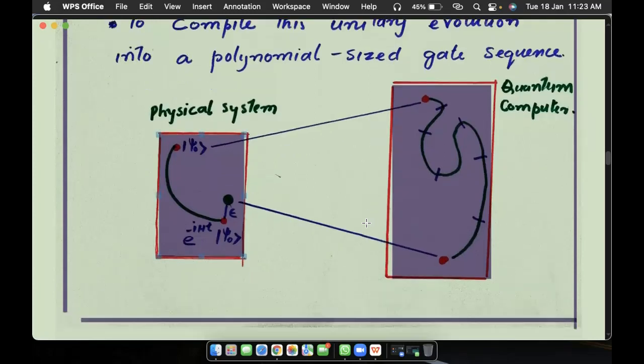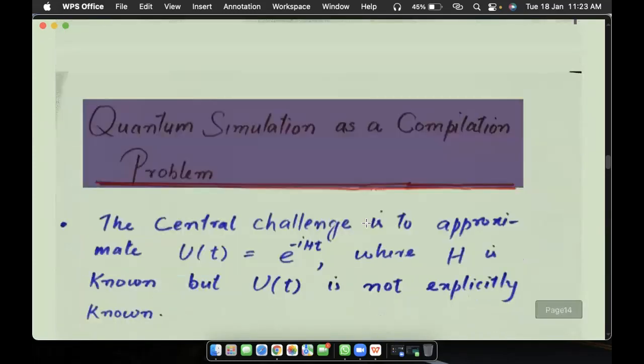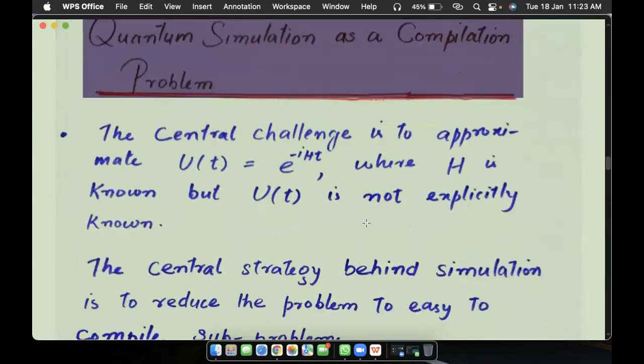What we do after that will be clear in these slides. Our central challenge is to approximate this unitary operator, where H is known but U(t) is not explicitly known. Once we break the Hamiltonian into sub-Hamiltonians, we have a certain kind of known structure of these sub-Hamiltonians.